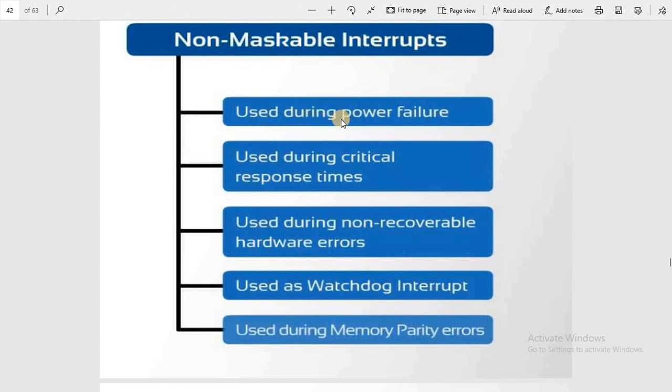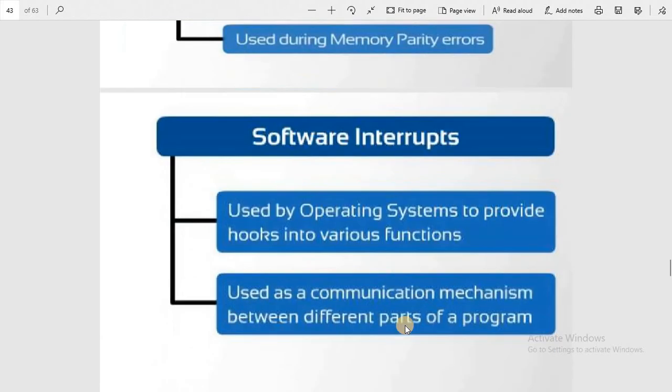Non-maskable interrupts are used during power failure, during critical response times, during non-recoverable hardware errors, as a watchdog interrupt, and during memory parity check errors. So these are the non-maskable interrupt types in the classification, and these are the priorities set by the CPU.